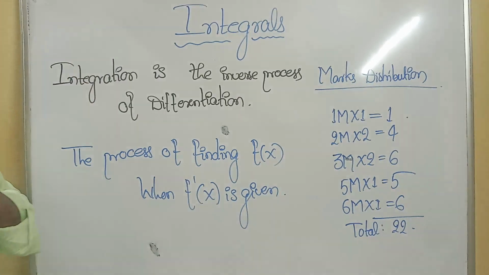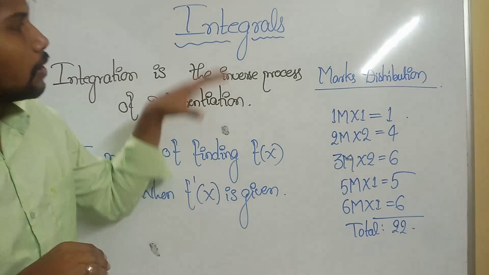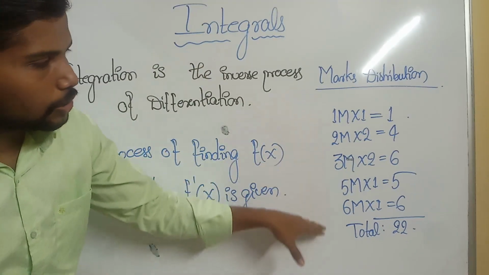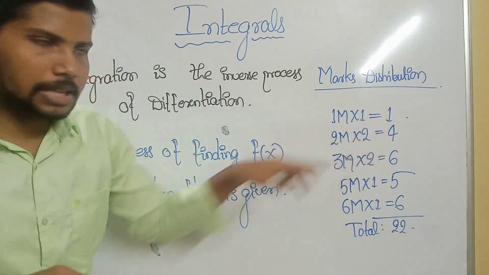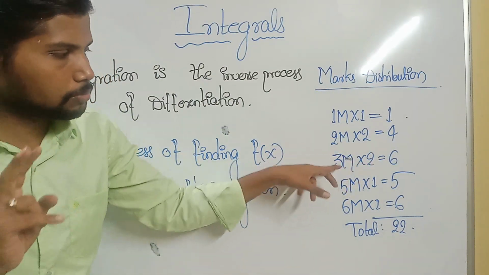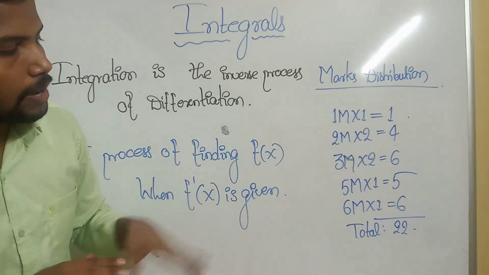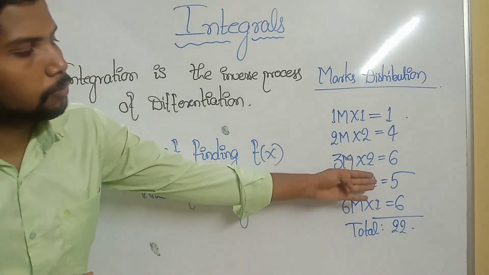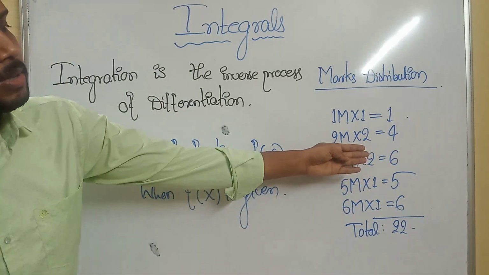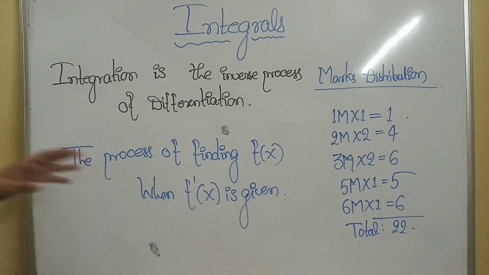Now, we would like to discuss the marks distribution for the annual examination. From the integrals, we have these many questions. 1 mark, 1 question. 2 marks, 2 questions, that is 4 marks. 3 marks, 2 questions, means 3 into 2 will be 6. And 5 marks, 1 question, that is 5 into 1 will be 5, and 6 marks in part E, 1 question, that is 6. What is 6 plus 5? 11, 11 plus 6, 17 plus 4, 21 plus 1, 22. Means total 22 marks chapter it is.